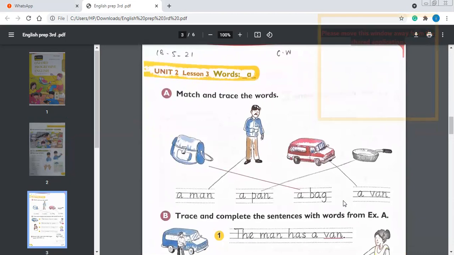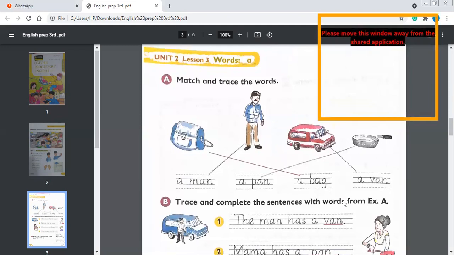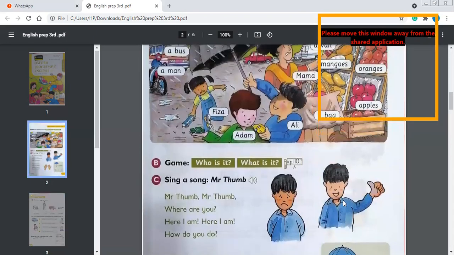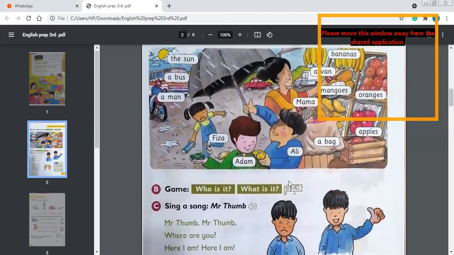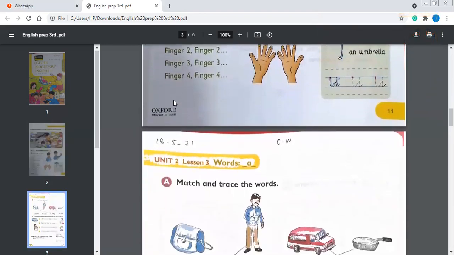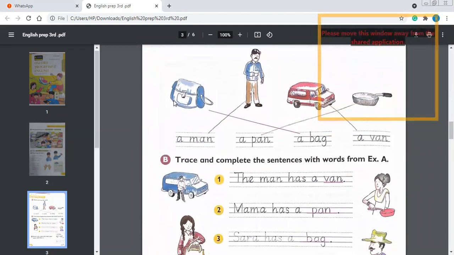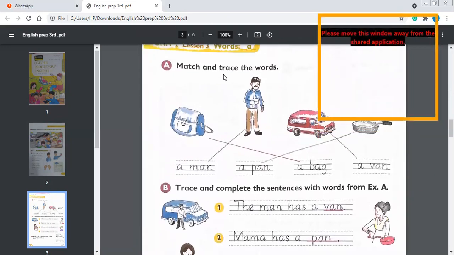Page number 12. Unit 2, lesson 3, word a. A is used for one person or one thing, as you can see in the picture. When you say a bus, ek bus, a man, ek aadmi. Same like this, they have told us to use a. So this is a bag. They are asking us to match and trace the words.